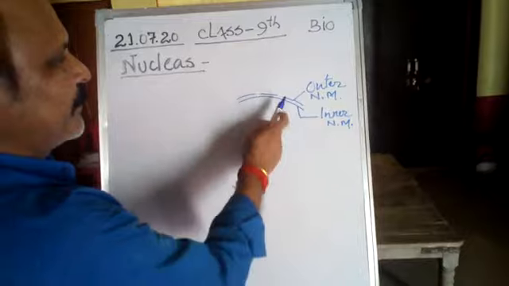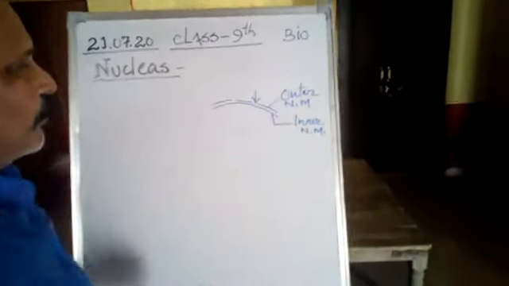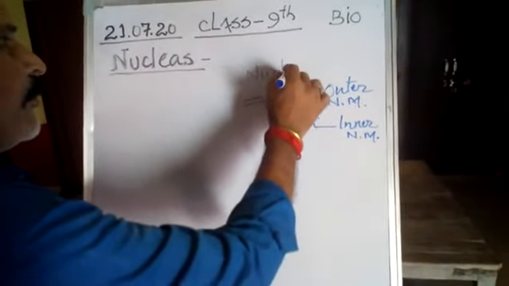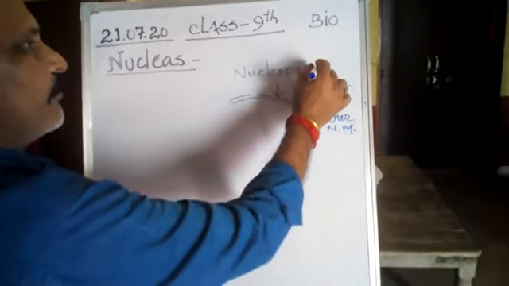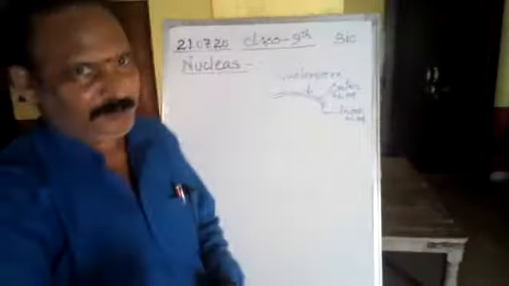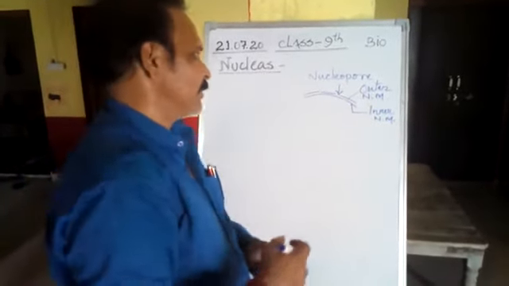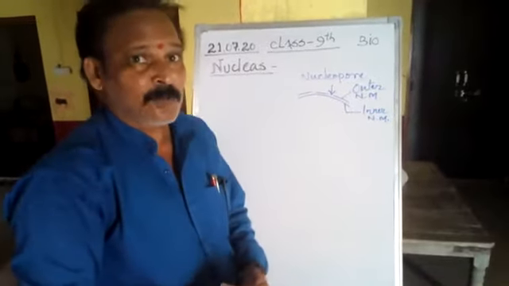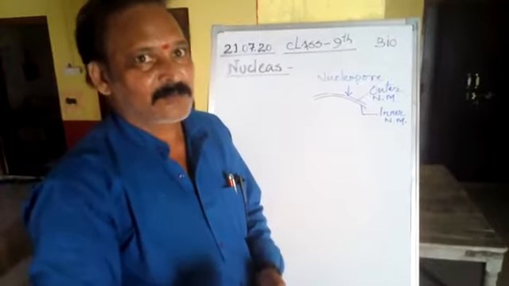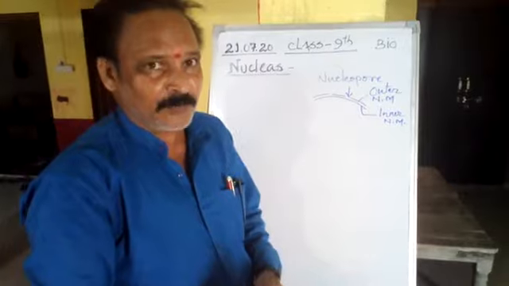The outer nuclear membrane is porous. This is a pore. These pores are known as nucleopores. These pores permit entry of some liquid materials inside the nucleus, and these nucleopores also permit exit of some liquids from the nucleus into the cytoplasm. This is about the outer and inner nuclear membrane.